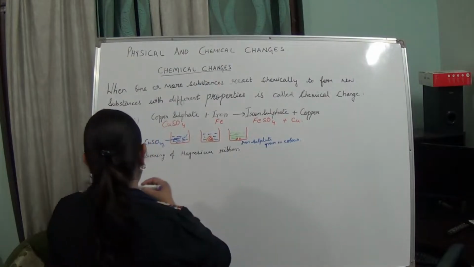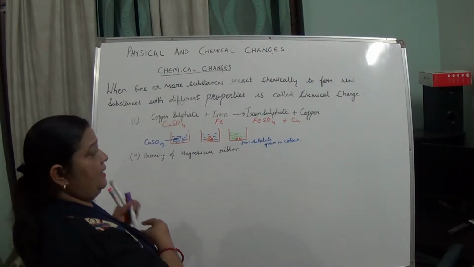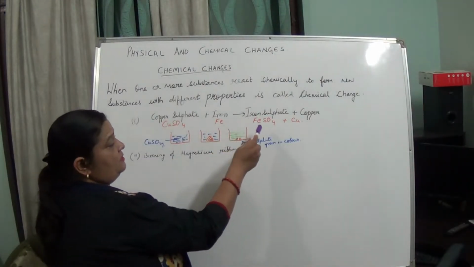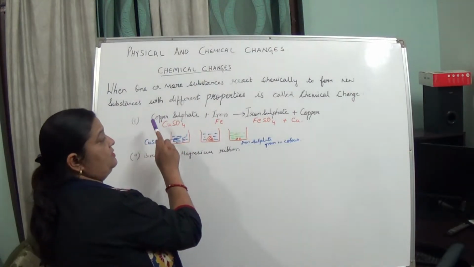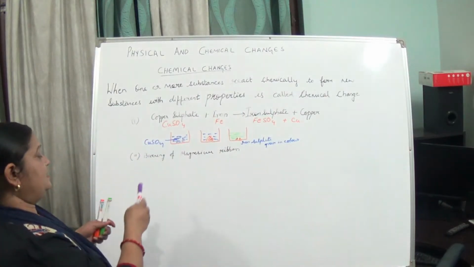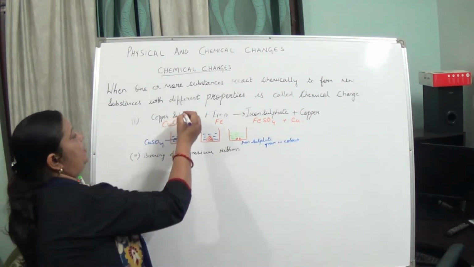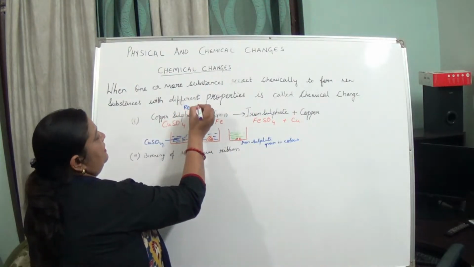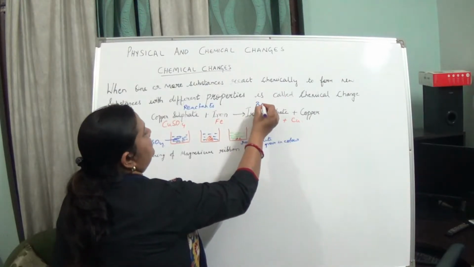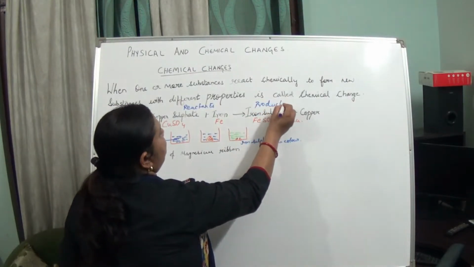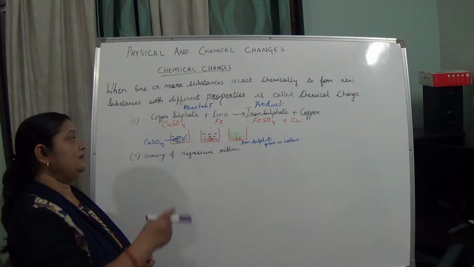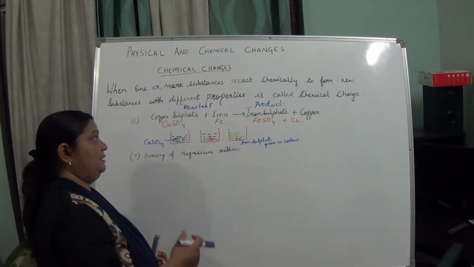So one thing you have noticed, students, is that when a chemical reaction is taking place, the color also changes. Even the substances which are formed are totally new, because here it was copper sulfate, now it is iron sulfate. So the left hand side is known as reactants, and these are known as products. Reactant and product.